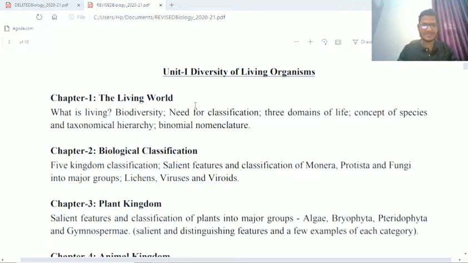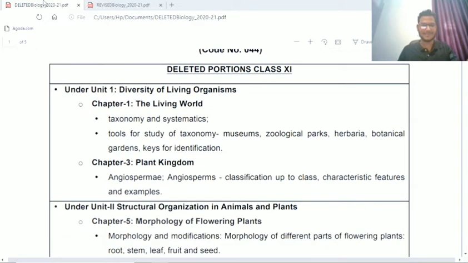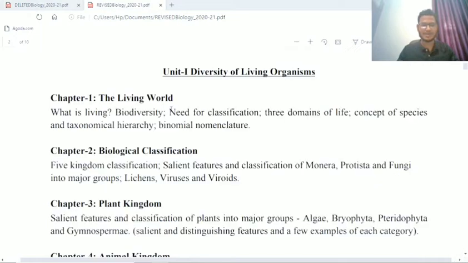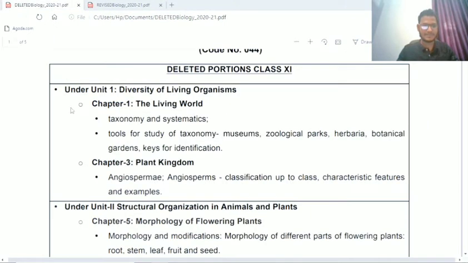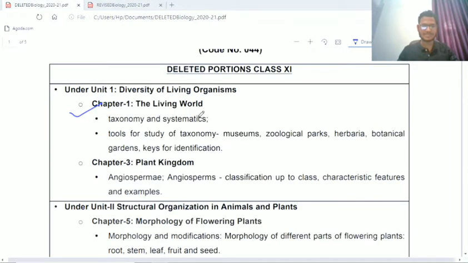The first chapter is the living world. This one is the reduced one, the deleted portion of class 11, right? So in the living world, exactly this region is there in the new syllabus. The taxonomy, my dear friends: taxonomy and systematics, tools for the study of taxonomy, museums, zoological parks, herbaria, botanical gardens, etc. are removed from the living world. Okay. Next chapter is biological classification. From biological classification, nothing is reduced.